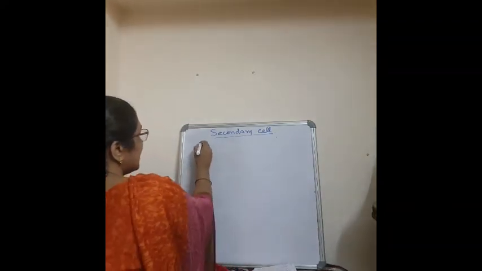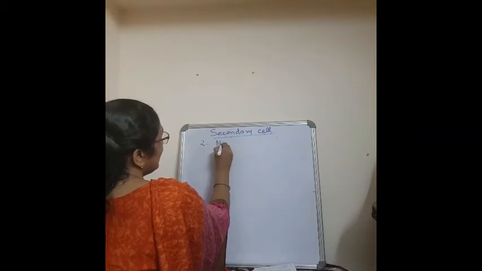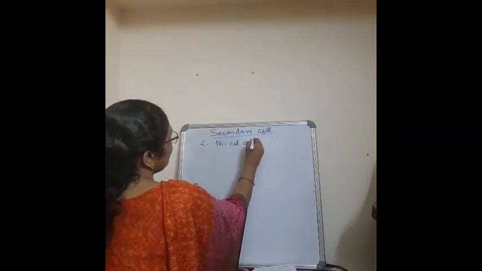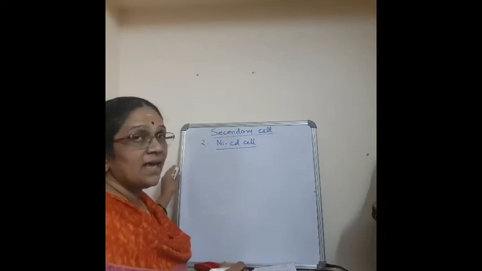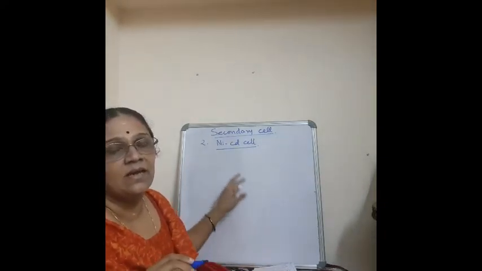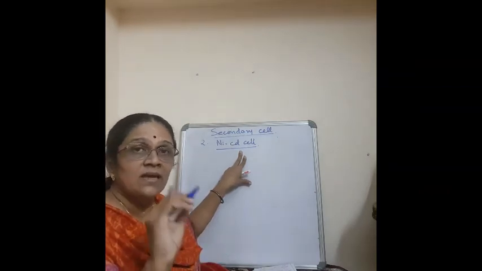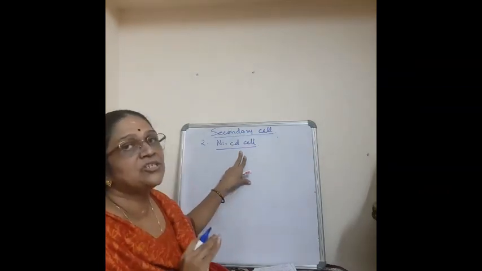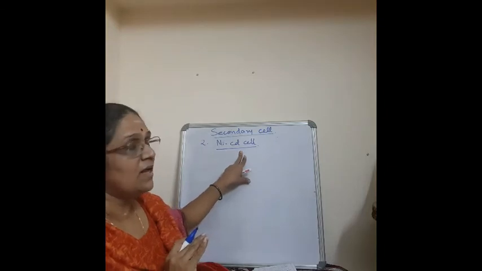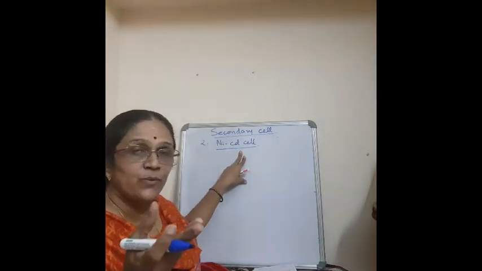That is, the second secondary cell is called the nickel-cadmium cell. Here in your textbook there are no details given because of the complexity. You just study the overall reaction of this. It's very simple. There is a diagram given in the textbook. You can refer to that.